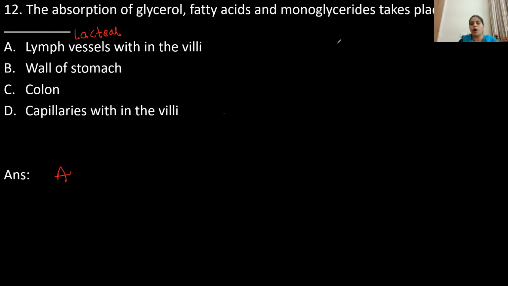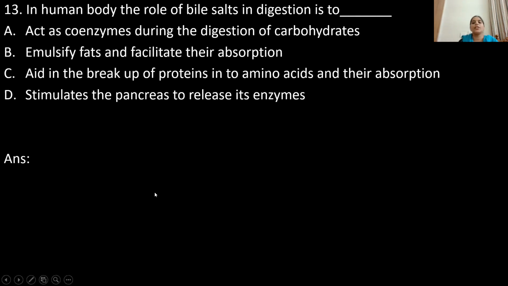Yes. Let's move on to the next question. In human body, the role of bile salts in digestion is to: Option A, acts as a coenzyme during the digestion of carbohydrates. Option B, emulsify the fats and facilitate their absorption. Option C, aid in the breakup of proteins into amino acids and their absorption. Option D, stimulates the pancreas to release its enzymes. So which option is correct?